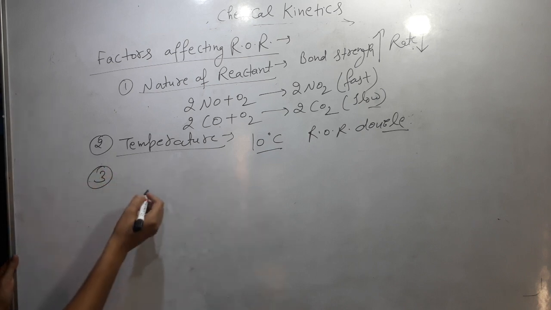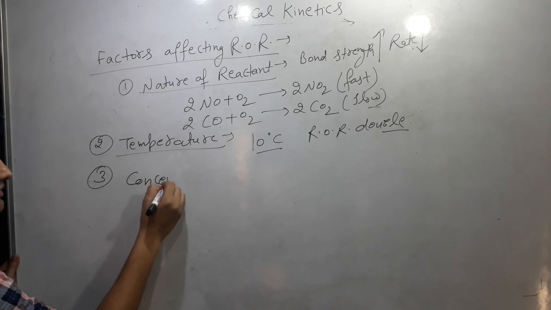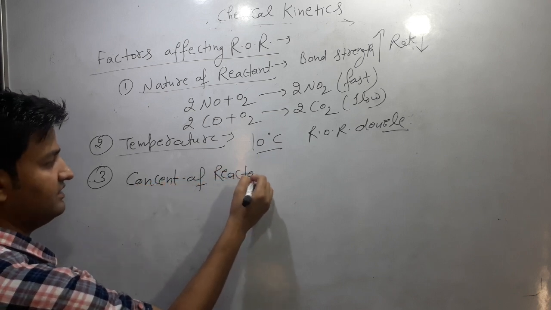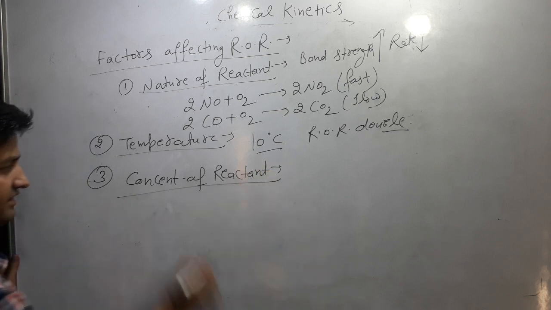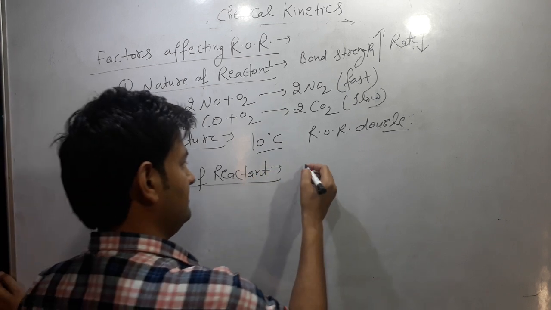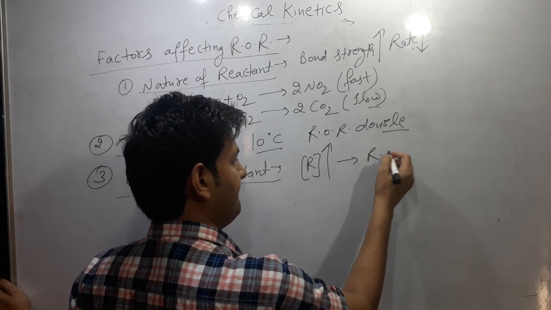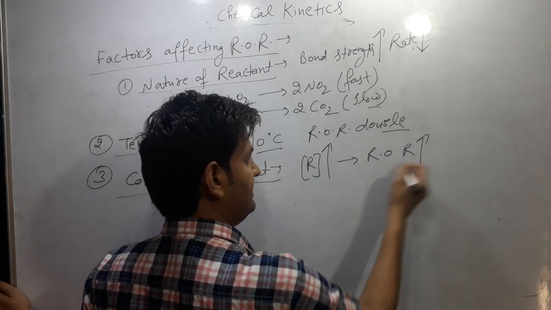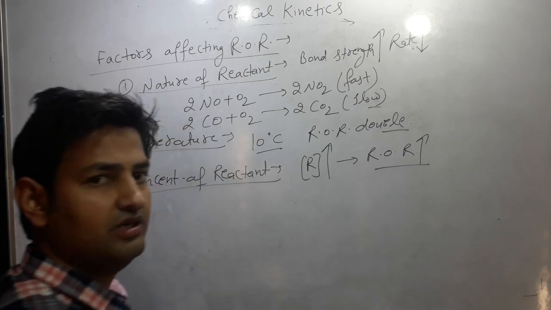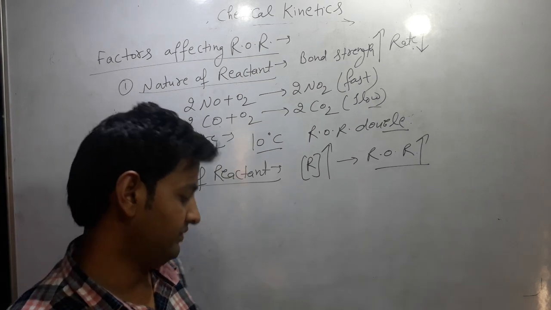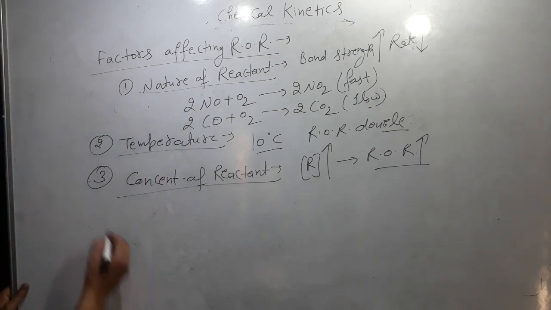Third factor is concentration of reactant. As the concentration of reactant increases, the rate of reaction also increases, because more reactants are available to convert into the product. So if the concentration of reactant increases, the rate of reaction also increases.